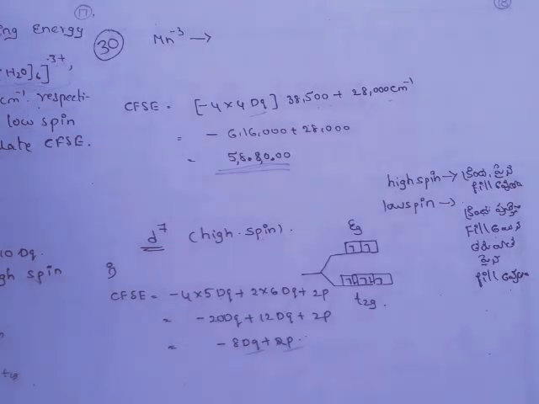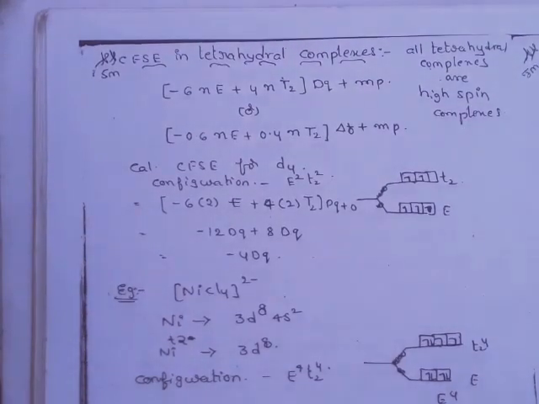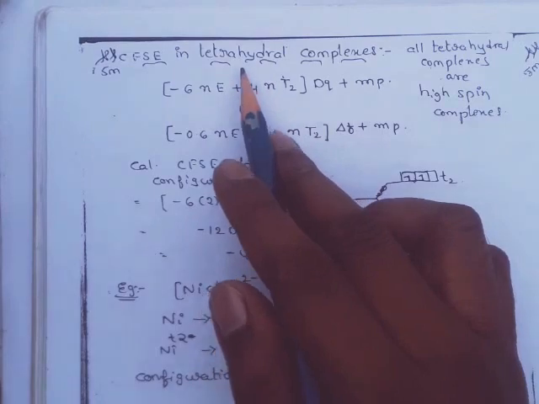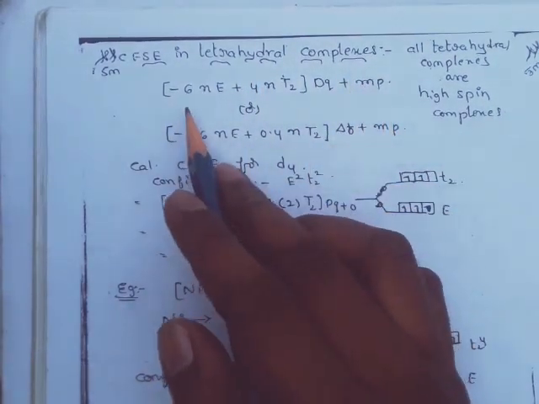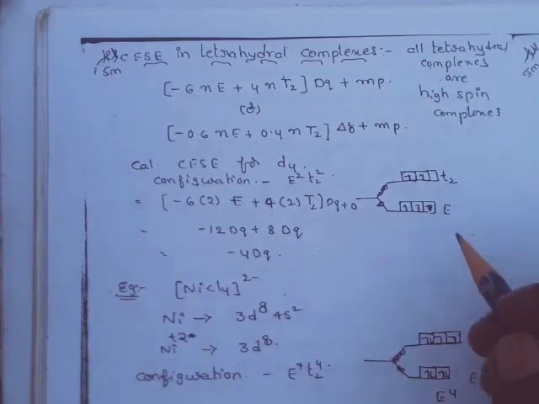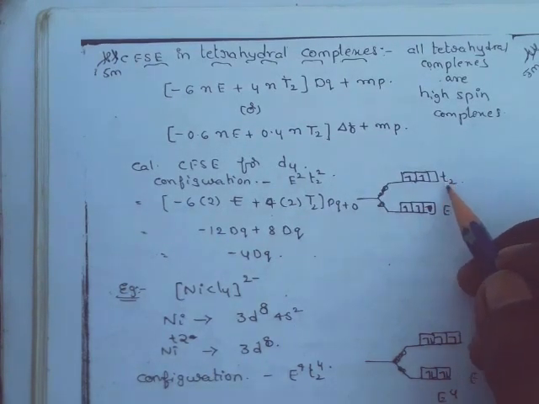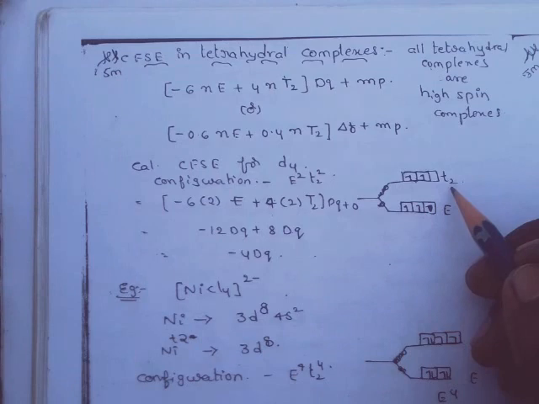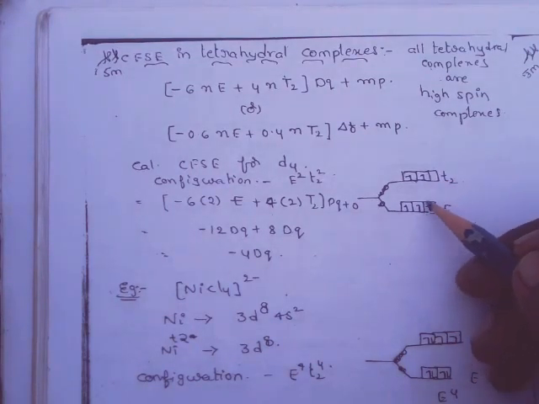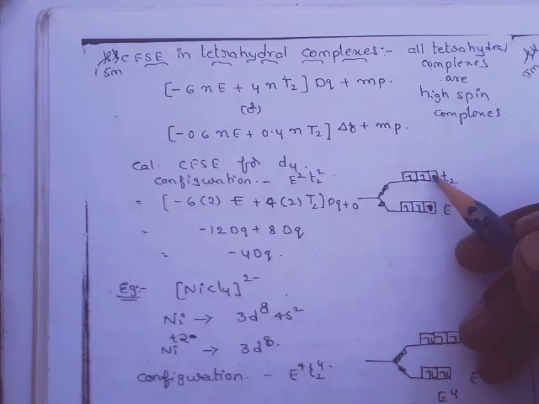After that, let us discuss the crystal field stabilization energy for tetrahedral complexes. Within 5 minutes I wish to close this video. Just observe here, CFSE in tetrahedral complexes. So what is the formula? In tetrahedral complexes, the E orbitals occupy lowest energy and T2 orbitals occupy highest energy. In octahedral it is different, but in tetrahedral it is different.